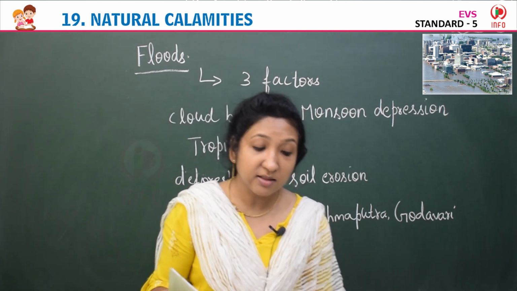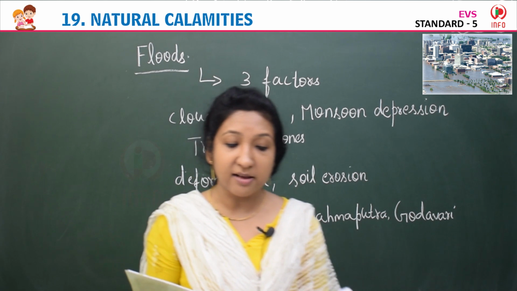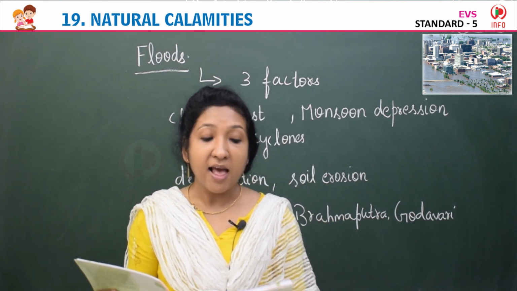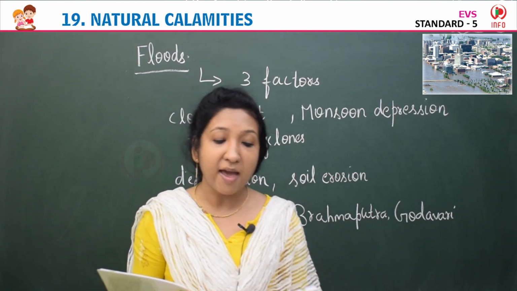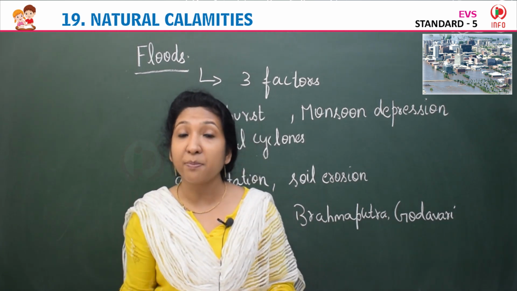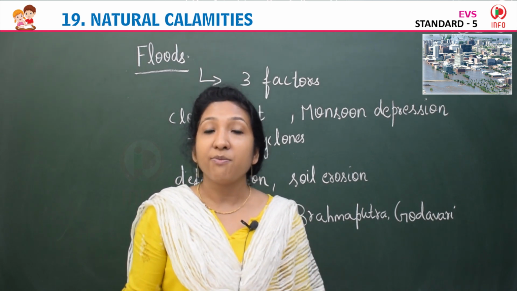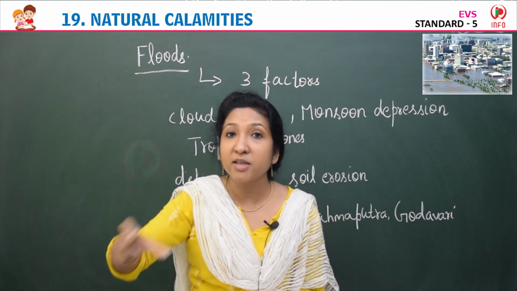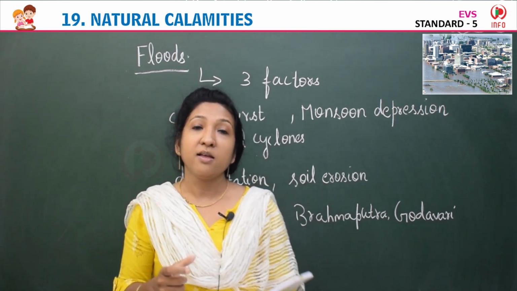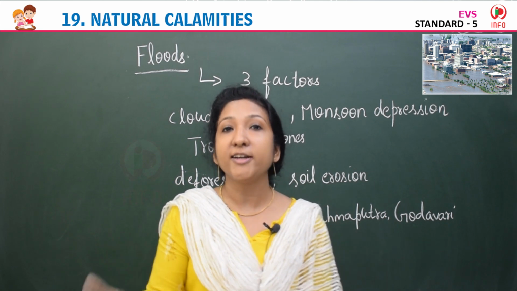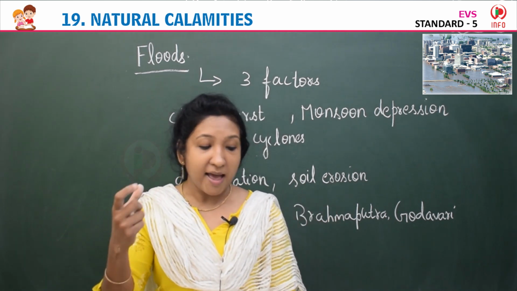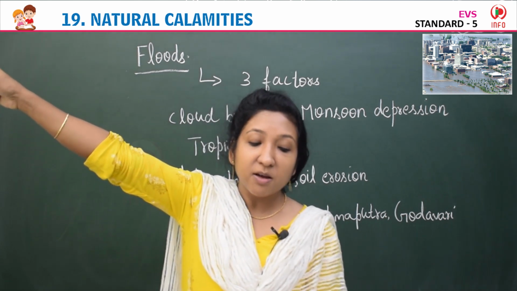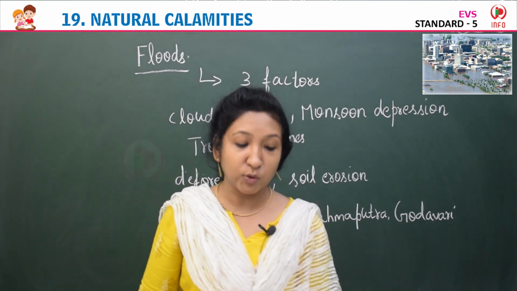When heavy rains fall in catchment areas, they lead to soil erosion, and the fertile alluvial soil is washed off and deposited in the riverbed. So what is happening when there is heavy rain? It washes away all the nutrients of the soil, so the soil is losing its quality, its fertility. It is deposited in the river beds, the channel where the river flows.